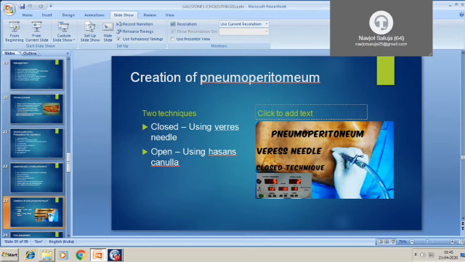So the CO2 insufflator shows the pressure settings and the flow rate. It shows how many liters of CO2 is insufflated inside the abdominal cavity. So there are two methods. By the closed technique, we use Veress needle, and by a small 1 centimeter incision, we use an open Hasson's cannula.